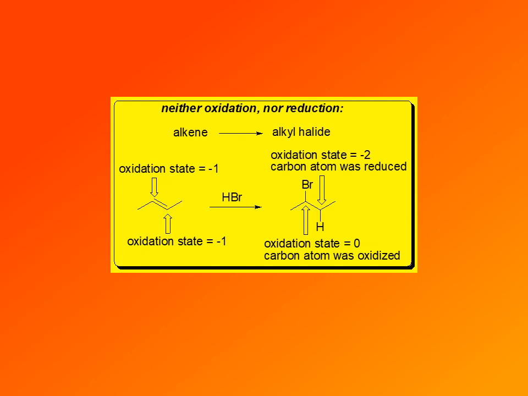This carbon atom was oxidized. While carbon 3 now has an oxidation state of -2. So carbon 3 underwent an oxidation state change from -1 to -2. That carbon atom was reduced. So carbon atom 2 was oxidized, carbon atom 3 was reduced. So we cannot classify this reaction as either oxidation or reduction. So this is neither of the two. And so this is one of the numerous reactions in organic chemistry that is neither oxidation nor reduction. So only some of the reactions can be classified as oxidations or reductions, some are neither.